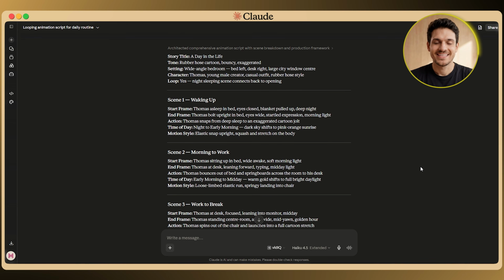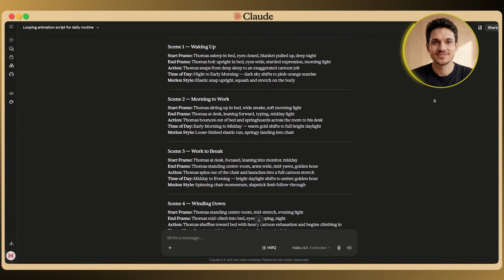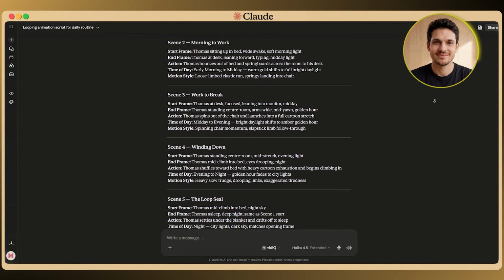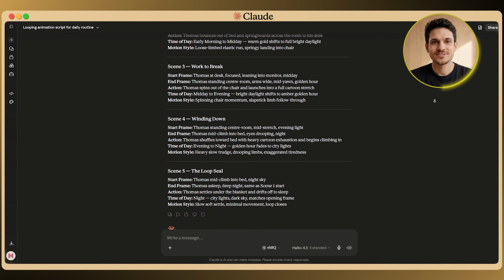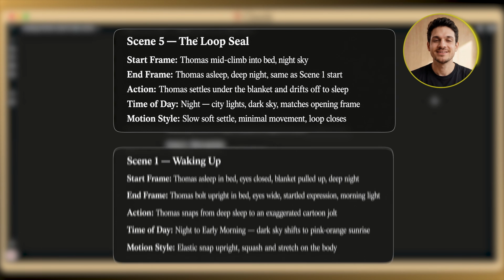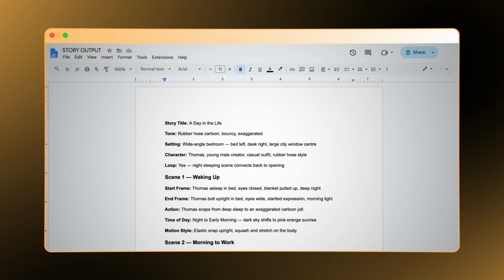And a few seconds later, it gives me back the entire animation split into exactly 5 scenes, each one with the exact starting pose, the ending pose, the motion, and the time of day. And the reason it nails down an exact start and end pose for every scene is that those poses are exactly what I build as images next. So the plan already tells me every picture I need to make, and it even sorts the loop out for me because scene 5 ends asleep in the exact spot scene 1 starts in, so the ending connects straight back into the start. So before I've made a single image, the entire animation already exists, written out start to finish,